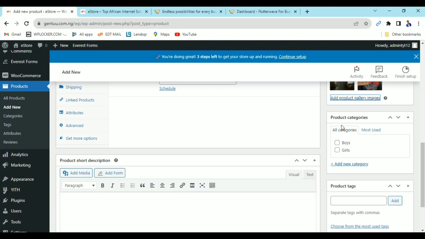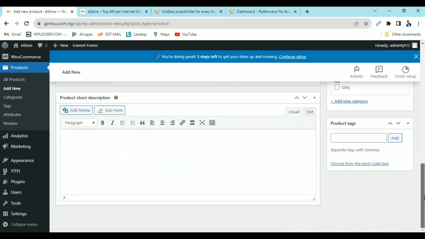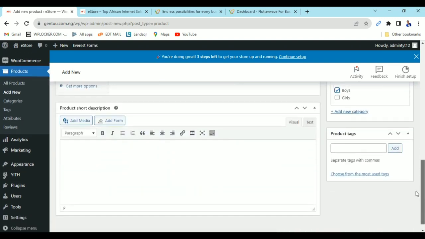Now we have product categories. It's supposed to be boys because it's a boys cap. Don't forget those are the categories just created, so it's going to be boys. And you can also create your categories from here. Look at it, add new categories. So right now this is all you need to do.